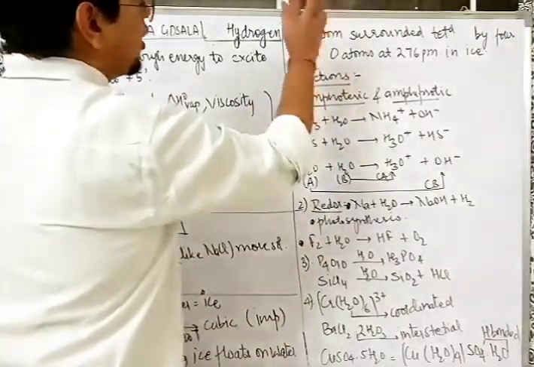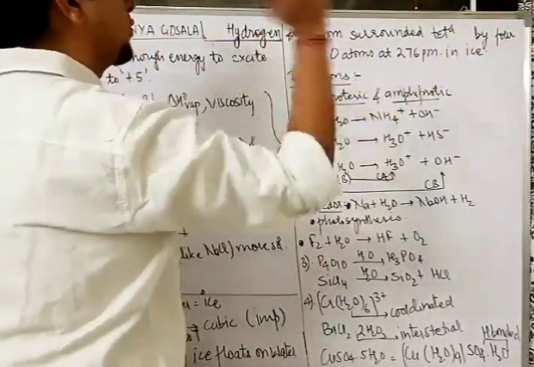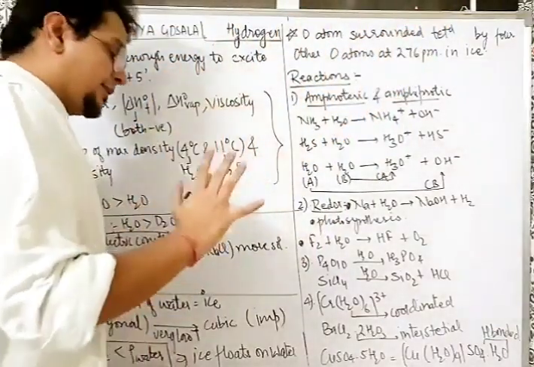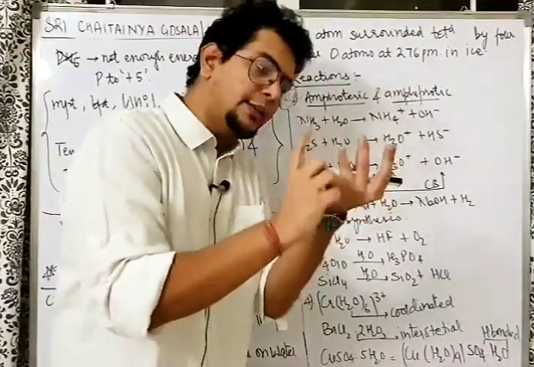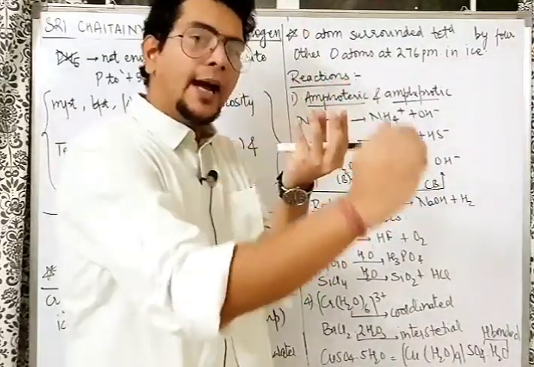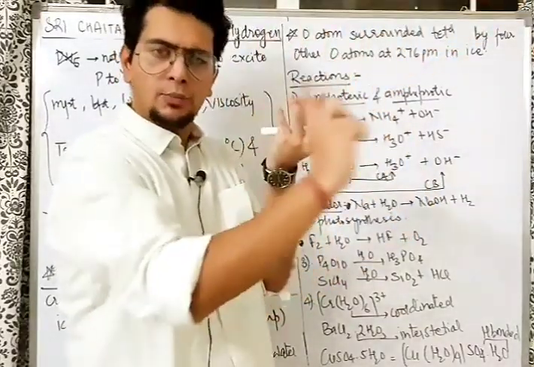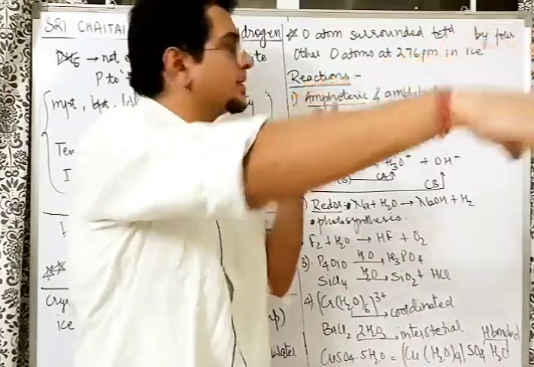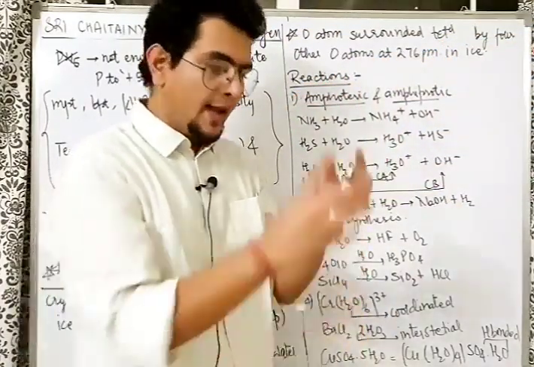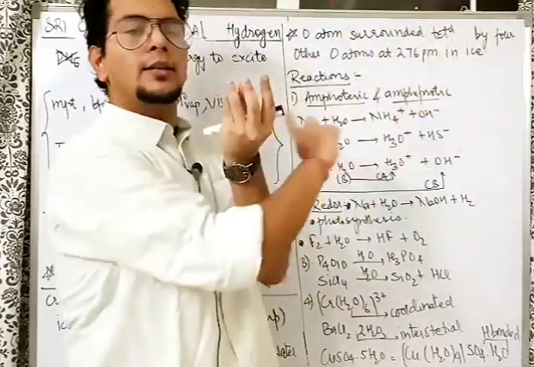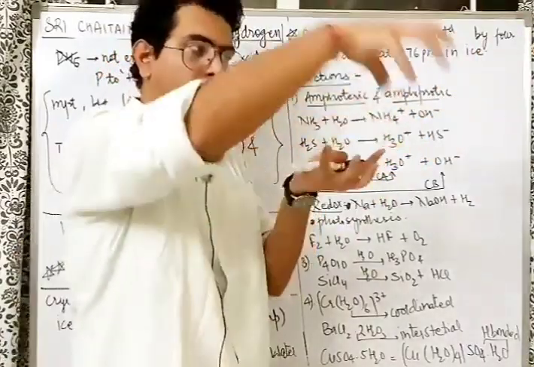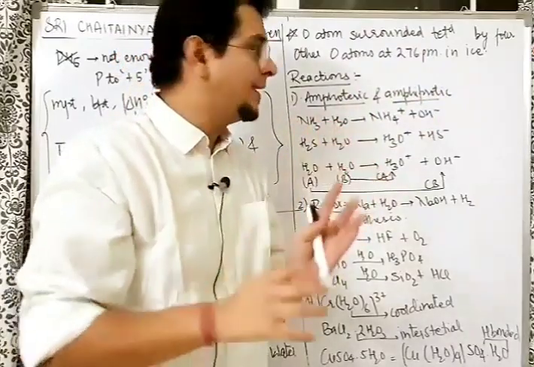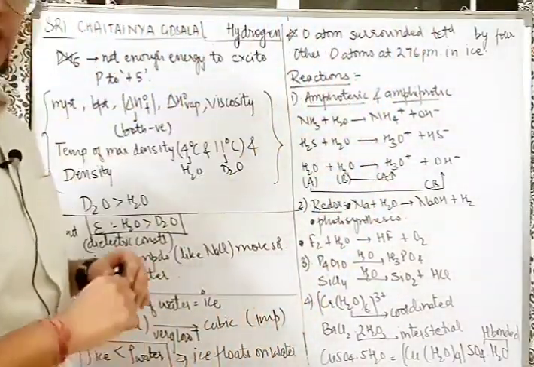Now in ice, each oxygen atom is surrounded tetrahedrally by 4 other oxygen atoms as well. Firstly, understand each oxygen atom is surrounded by hydrogen, and that hydrogen is connected to oxygen because hydrogen bonding is there. But if you compare oxygen to oxygen distance, that is 276 picometer, and around one oxygen you will get 4 other oxygens. Obviously a hydrogen is also in the middle. Ignoring that, oxygen to oxygen, there are 4 near oxygens in a tetrahedral structure.